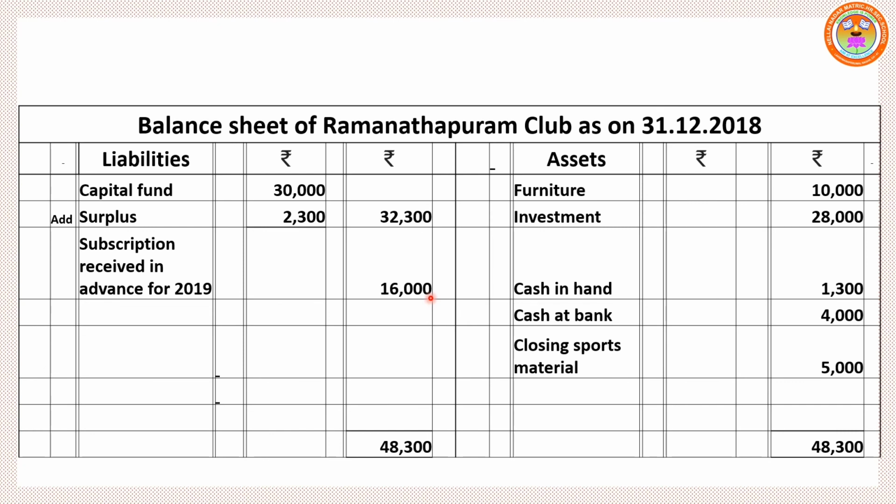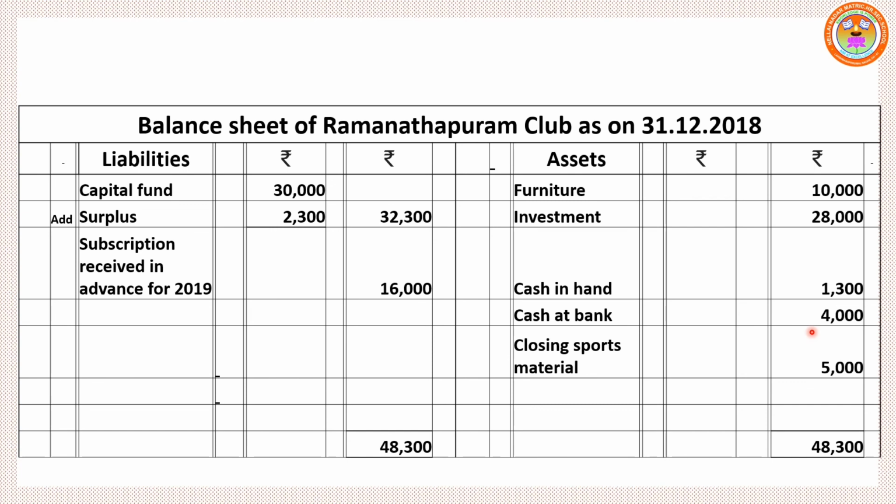Then move on to the other items we omitted under the payment side, furniture. They bought furniture, which we omitted, but it is an asset, so show it under the asset side, furniture 10,000. Investment made also, we omitted because that is the rule. We should enter one and only revenue transactions. We should not enter capital transactions. So bring these two assets to this side, the balance sheet asset side, investment 28,000. Again, closing cash balance and bank balance, 1,300 and 4,000. That balance b/d or c/d is omitted while preparing the income and expenditure account.